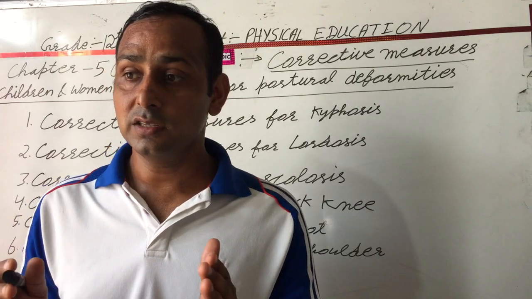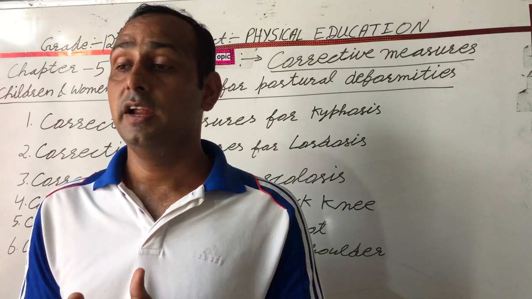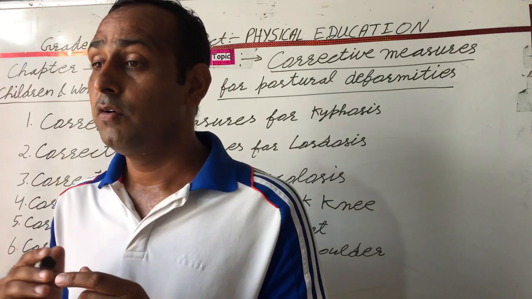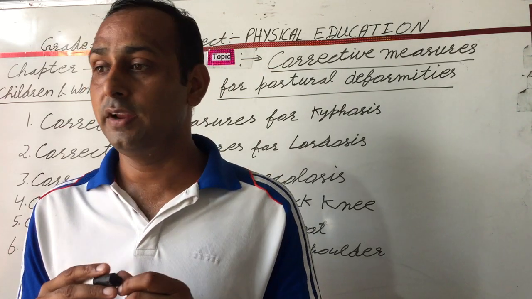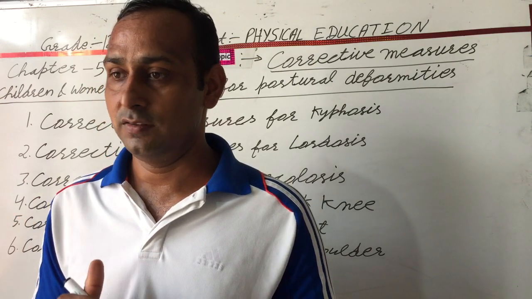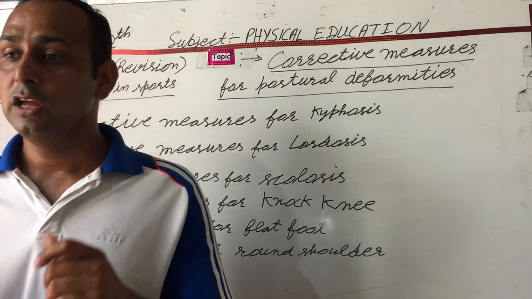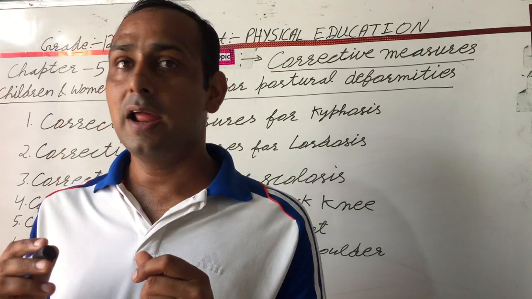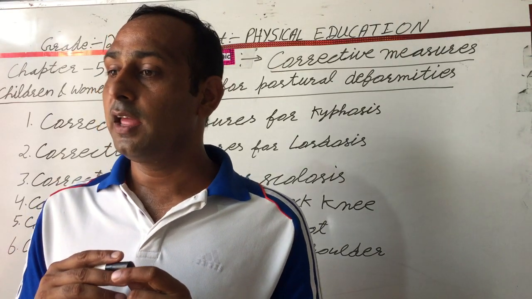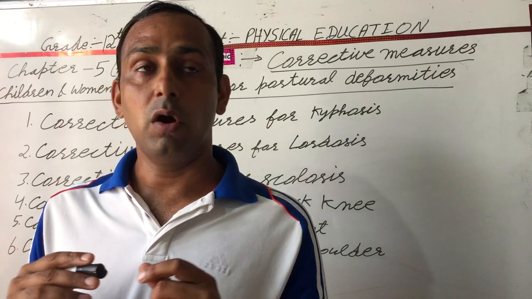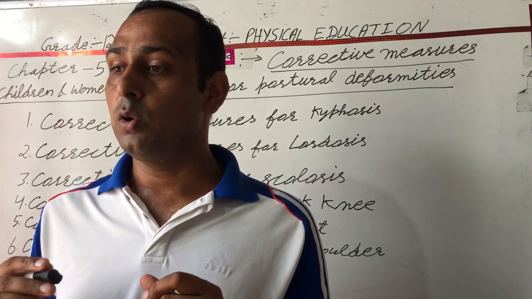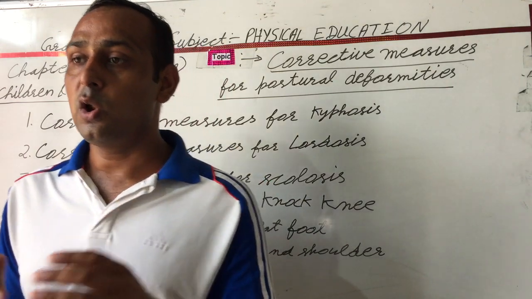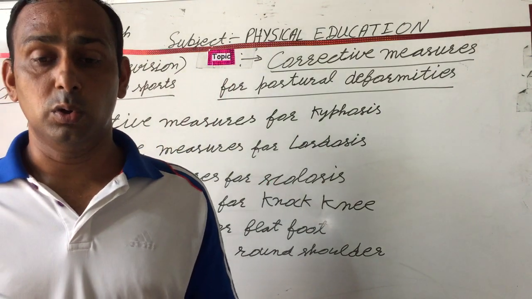After this, the yogic asana is Chakrasana. In this asana, the body is lifted up while hands and feet are on the surface. Next is Dhanurasana. From the lying position, the upper and lower body is raised up with the support of hands, body balanced on the abdomen. These are the corrective measures for round shoulder.